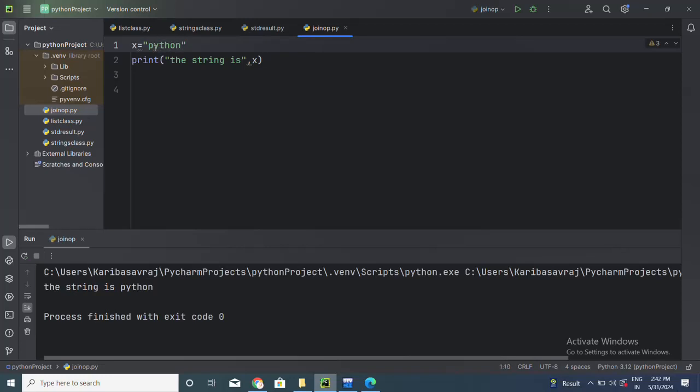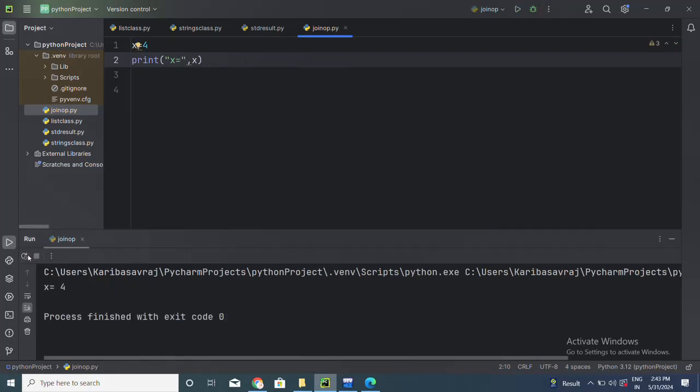If I take the number 4, then x is equal to 4. See the value of x every time, how many times you execute, it doesn't matter. It shows only 4 because the value I have assigned here. So it is a constant.